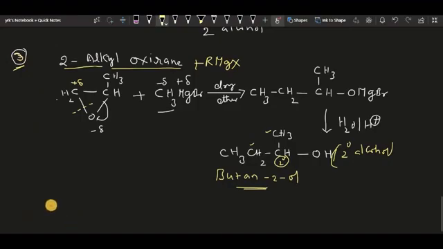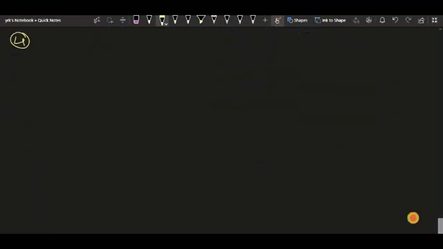Let us move on to another simple example, the acetone case: how acetone can react with a Grignard reagent. Do you know what acetone is? That is CH3, C double bond O, CH3.